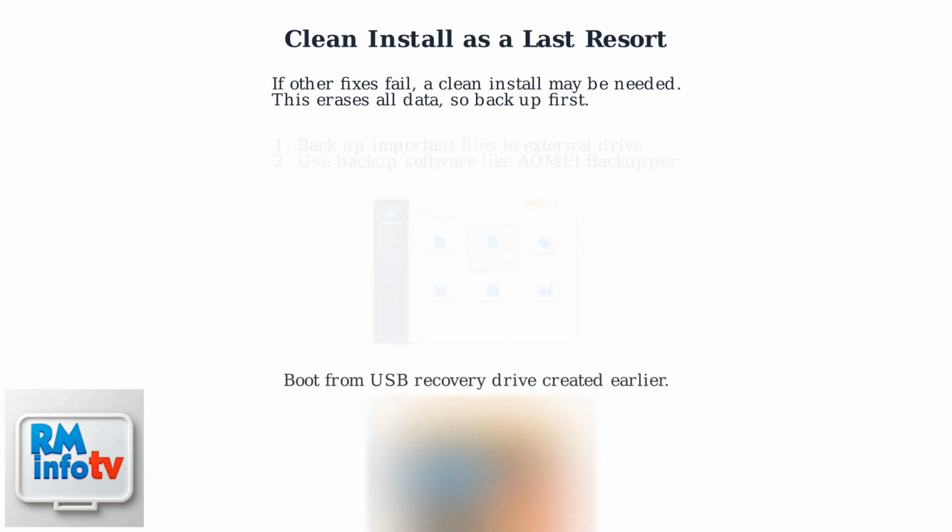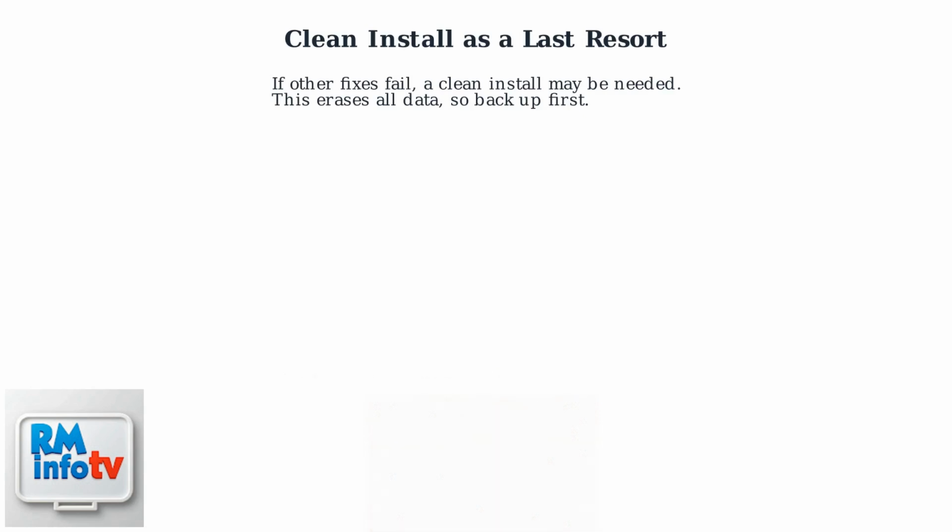Once backed up, restart your laptop and boot from the USB recovery drive you created earlier. This will load the Windows installation environment. In the Windows Setup window, choose the Custom Installation option. Select your primary drive and proceed with the installation. Windows will format the drive and install a fresh copy of the operating system.